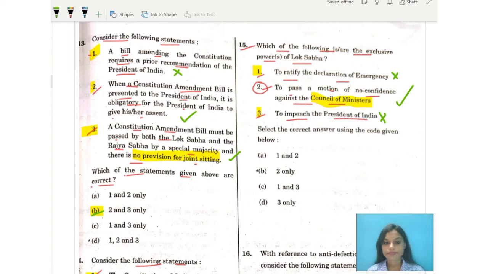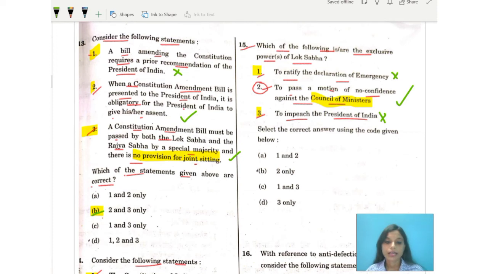Why are we saying statement 3 is incorrect? It's because the charges in a Parliament are signed by one-fourth of the members of the house, and there is a 14 days notice which should be given to the President. After the impeachment resolution is passed by a majority of two-thirds of the total membership of that house, it is sent to the other house, which should investigate the charges.